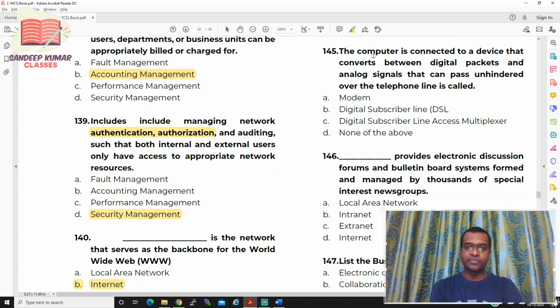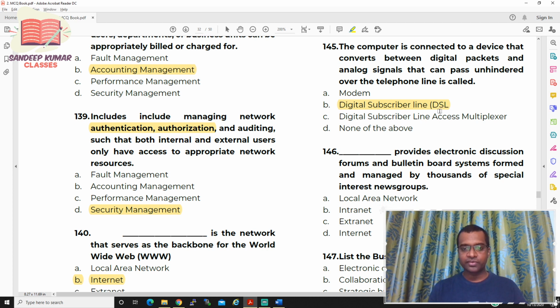Now let us move to question number 145. The computer is connected to a device that converts digital packets and analog signals that can pass unhindered over a telephone line, is called as. So it's simple, sir. Digital subscriber line. Whenever you are using a telephone line, it is called as DSL line. So that's it.